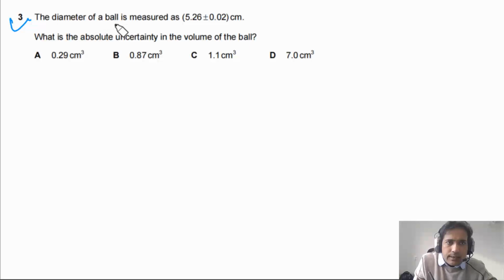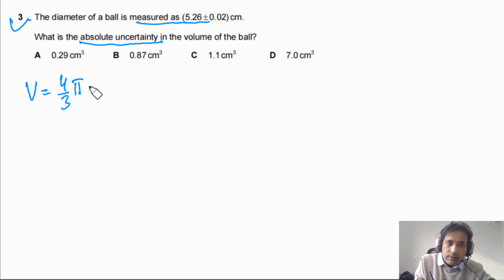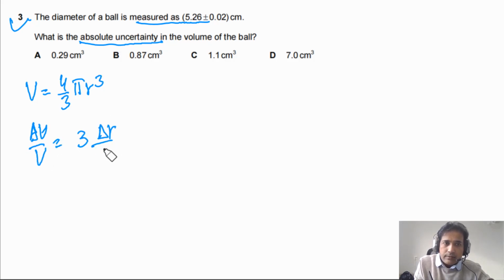Third question says the diameter of a ball is measured as 5.26 plus minus 0.02 centimeters. What is the absolute uncertainty in the volume of the ball? So first of all, we can start with volume of the ball. Volume is equal to 4 by 3 pi r cube. The fractional uncertainty in the volume, meaning delta V by V, has to be equal to 3 times the power of r, delta r by r.